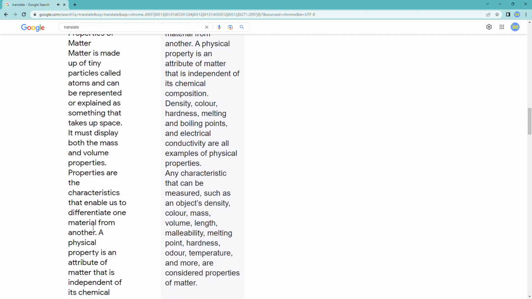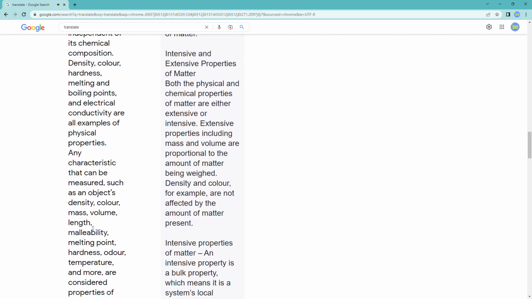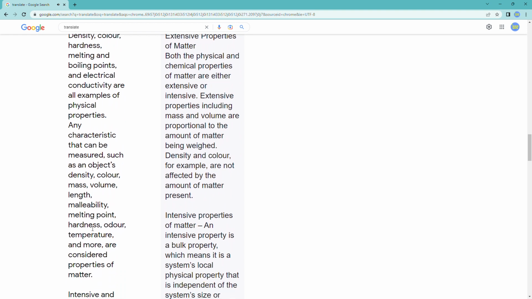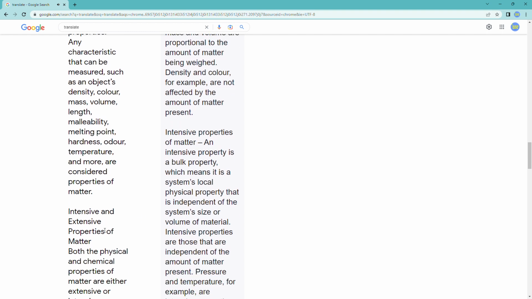Properties are the characteristics that enable us to differentiate one material from another. A physical property is an attribute of matter that is independent of its chemical composition. Density, color, hardness, melting and boiling points, and electrical conductivity are all examples of physical properties. Any characteristic that can be measured, such as an object's density, color, mass, volume, length, malleability, melting point, hardness, odor, temperature, and more, is considered a property of matter.